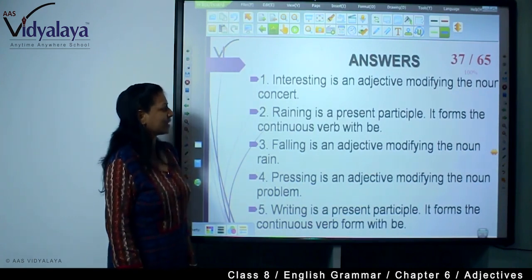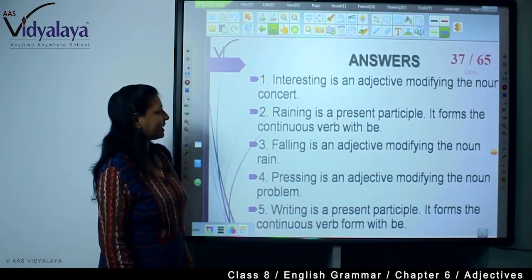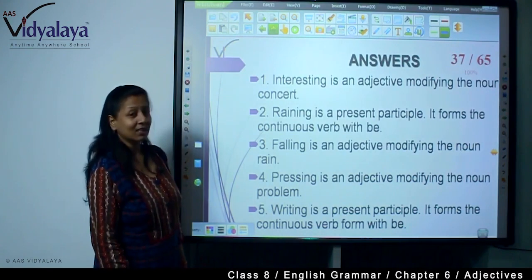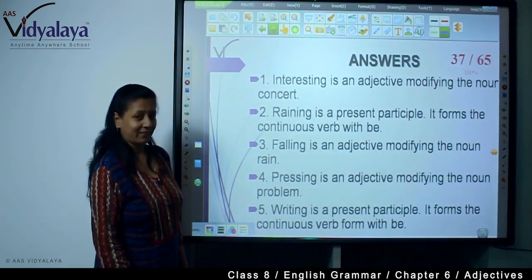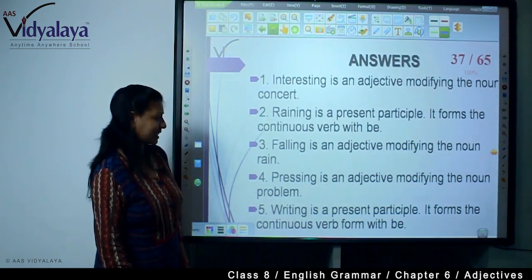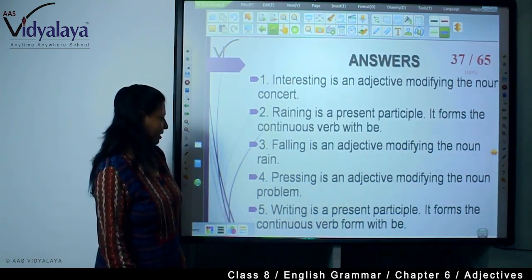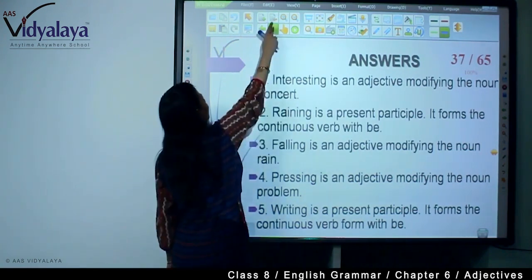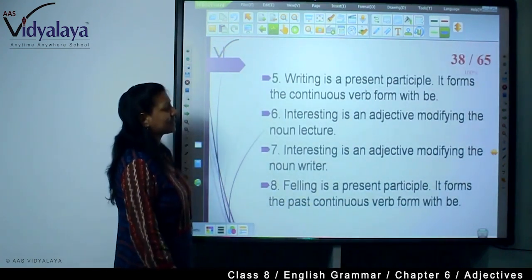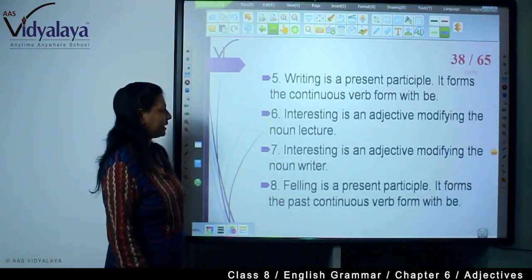Interesting, an adjective modifying the noun concert. Raining, a present participle, forms continuous verb with be. Falling, an adjective modifying rain. Brushing, adjective modifying problem. Writing, present participle with the continuous form be. Writing, present participle, continuous form be.